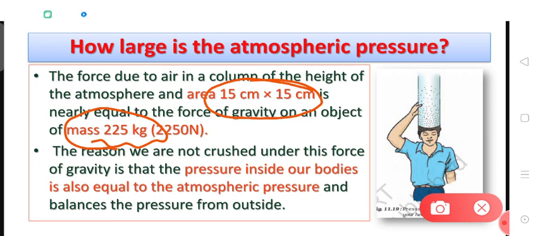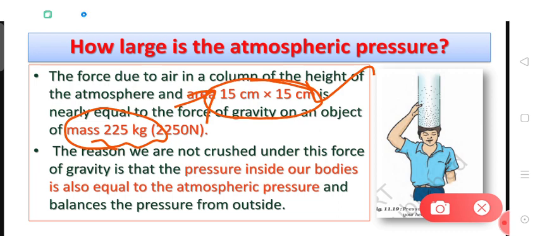Means the atmospheric pressure will be equal to the gravitational force that is applied on an object of mass 225 kilogram. So this much force is being applied by the atmosphere on the surface of earth on every 15 square centimeter area. So this is a quite large pressure, or a quite large weight, right?